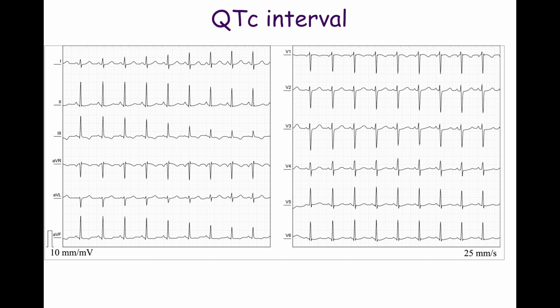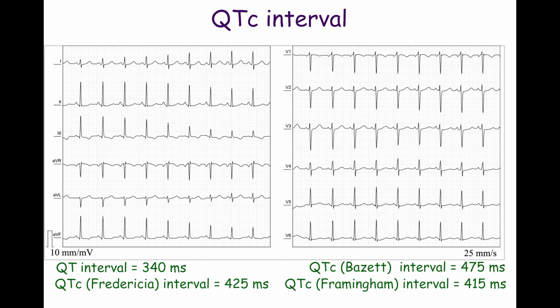The QT interval is 340 milliseconds. The QTc interval calculated using the Bazett formula is 475 milliseconds. The QTc interval calculated using the Fridericia and Framingham formulas is 425 and 415 milliseconds, respectively.